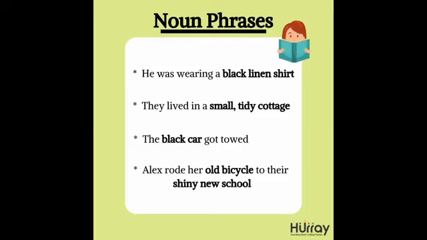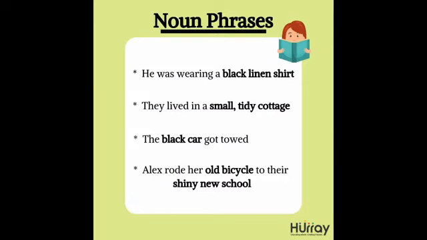Let's see the first one. He was wearing a black linen shirt. Here a black linen shirt is a noun phrase. The second one, lived in a small tidy cottage. In this sentence, a small tidy cottage is a noun phrase. The third one, the black car got stopped. In the third sentence, the black car is a noun phrase.